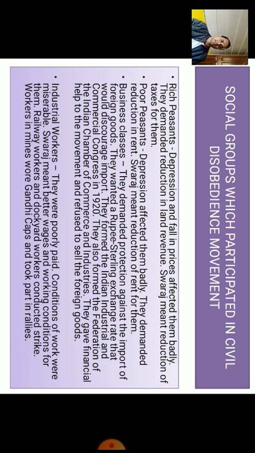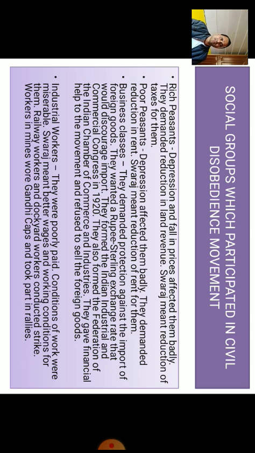It means in the civil disobedience movement, different social groups, from rich peasants and poor peasants to the business group and industrial workers, participated. They came forward to support the movement, but they had their own hidden objectives. They did not come with one common objective which could make the movement stronger.